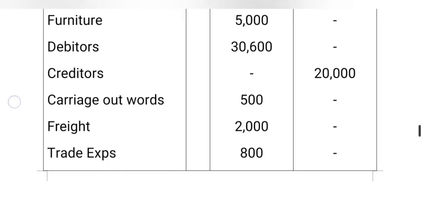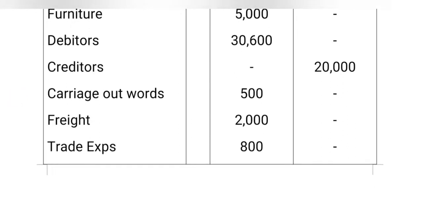According to the real account, what comes in is debit. Here furniture is coming to the business, that's why it is debited. Then debtors. Debtors are receivers from the business, that's why we debit this amount. Then creditors are givers. According to the personal account, giver is credit, that's why we credit the amount.